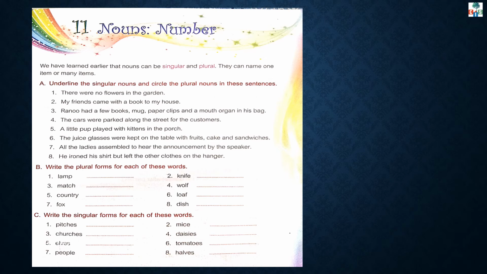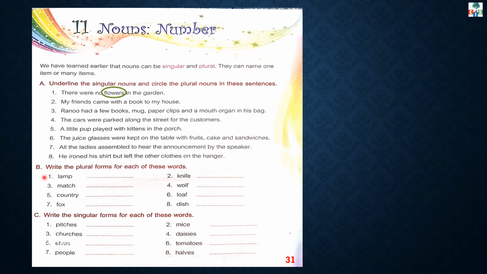Okay, children. See exercise A, which is on page number 31. Underline the singular nouns and circle the plural nouns in these sentences. See number 1. There were no flowers in the garden. So which is the plural noun in this sentence, children? Yes, flowers. And which is the singular noun? Garden. So like this, you have to do the exercise.